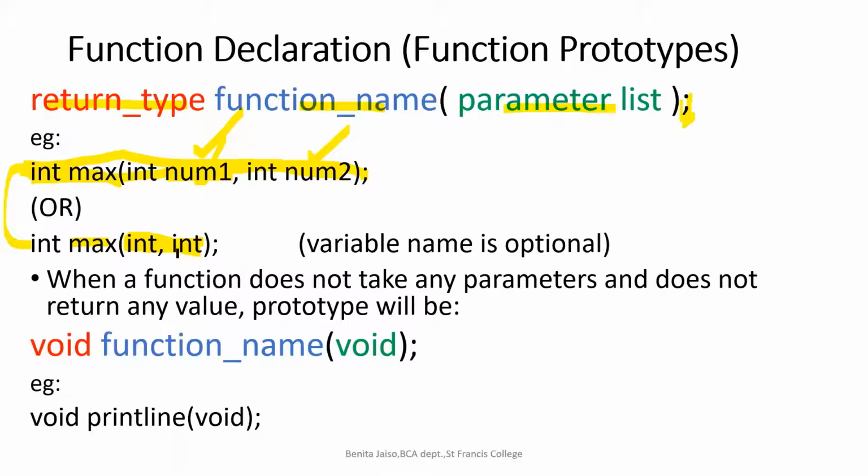When a function does not take any parameters and does not return any value, the prototype, well, I told you right from the beginning, when we were talking about main, also I told you, if you have no return type and if you are not passing any arguments, we have to mention it as void.